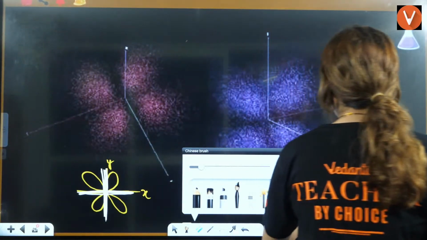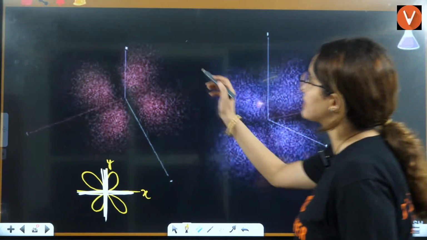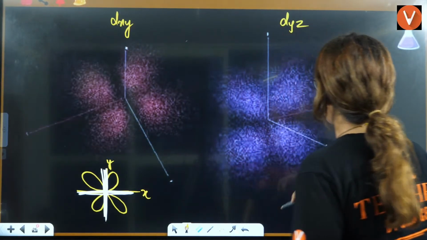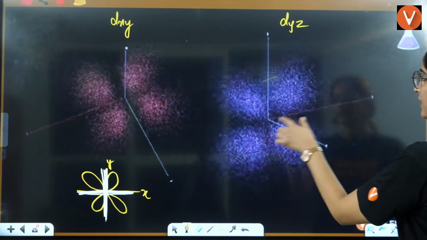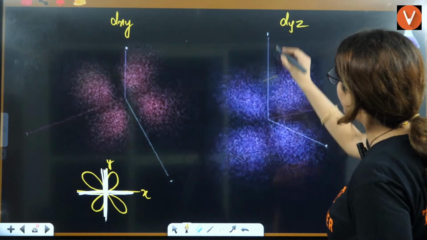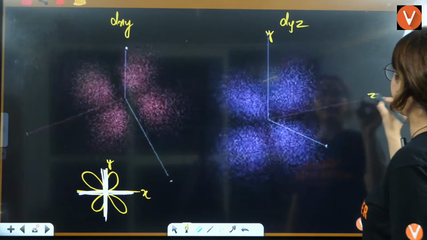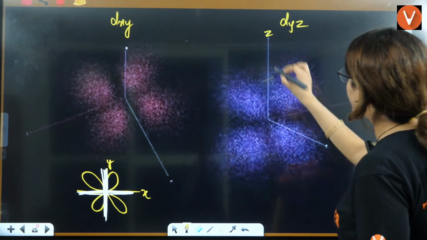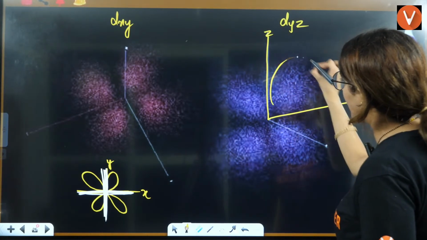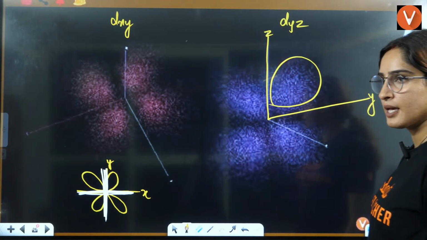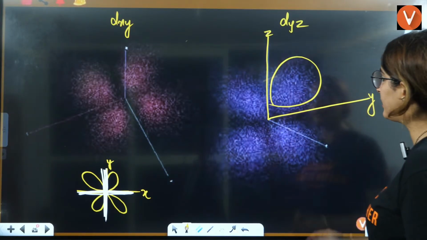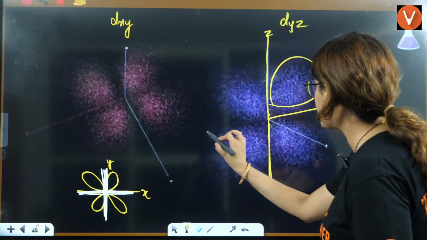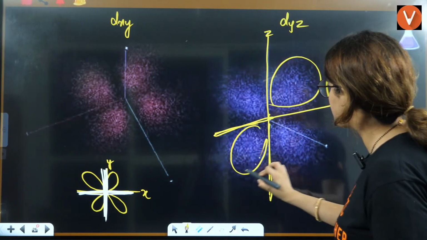Let's say this is dxy, let's say this is dyz. In between, this will be y and this will be z. Or you can see the opposite, this will be z, this will be y. Because between these two, you have this slope. Between these two, you have to imagine it in 3D. Between these two, you have this slope. And this will go downwards and this will move like this.